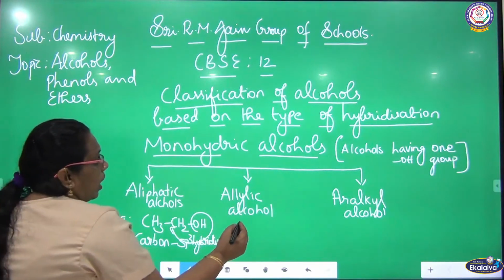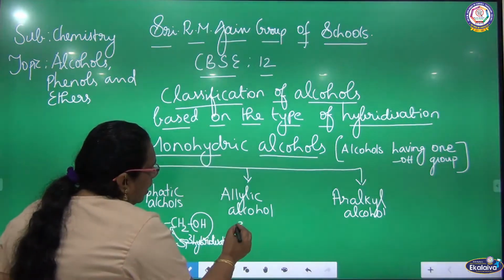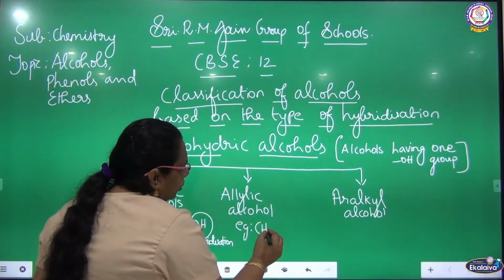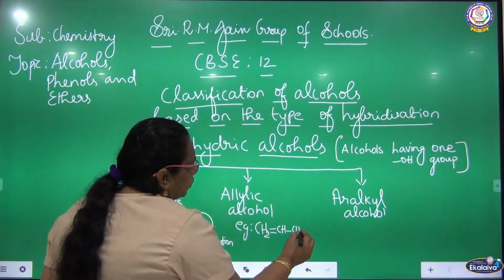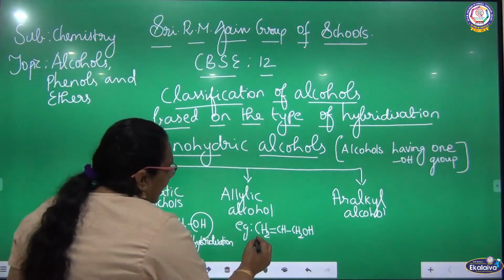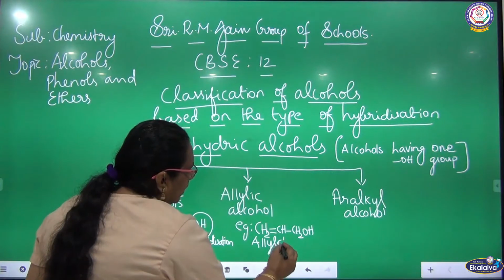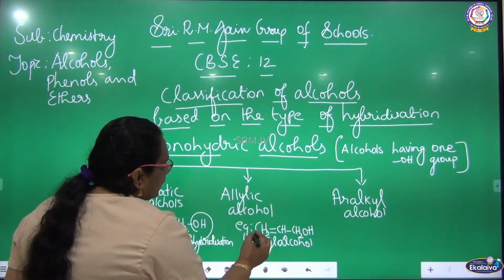Similarly, we are going to talk about the other classification, allylic alcohol. The very familiar example, CH2=CH-CH2OH. What is the name of this compound? Allyl alcohol. How do we call this group?